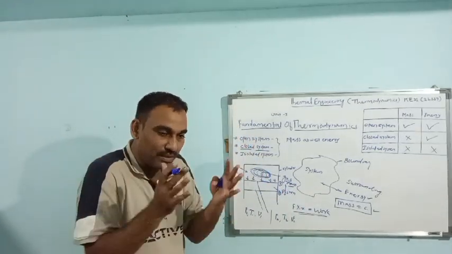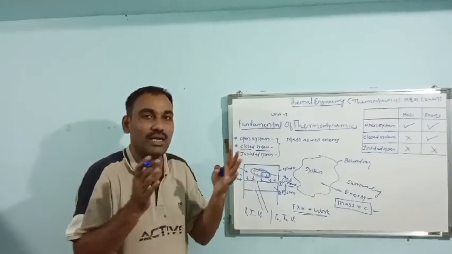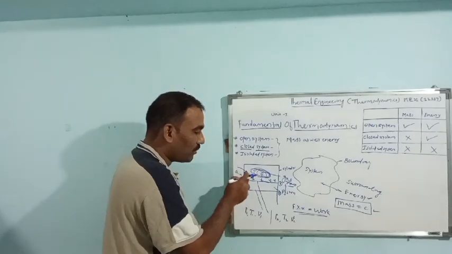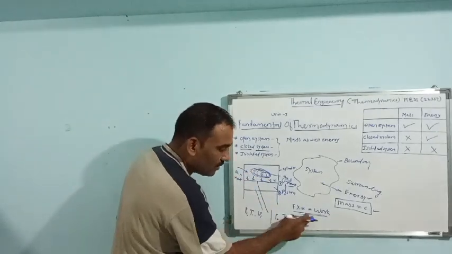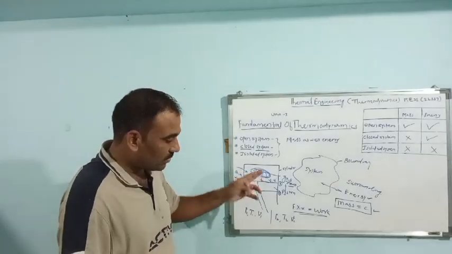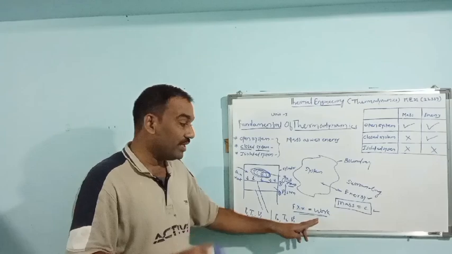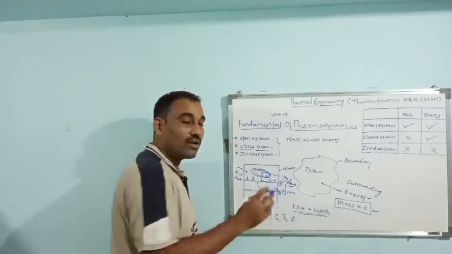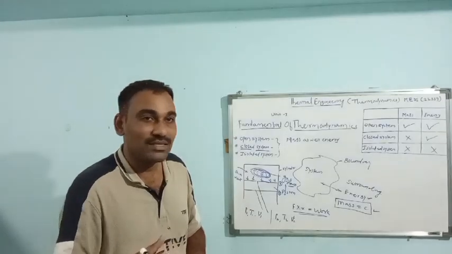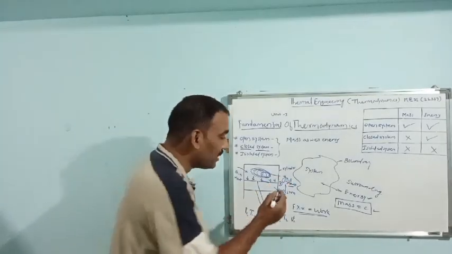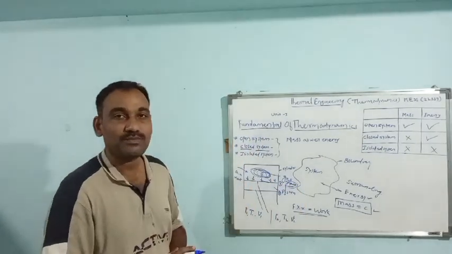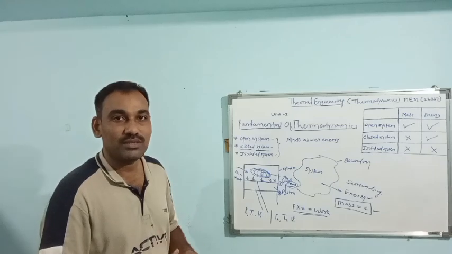It is entrapped in that piston cylinder arrangement, and only energy is entering the system, crossing the boundary. And as we are getting work from this system, work is done by system on surrounding, so again only energy is crossing the boundary. Gas is not escaping, and as gas is not escaping, the mass of the system remains unchanged. This is the closed system.